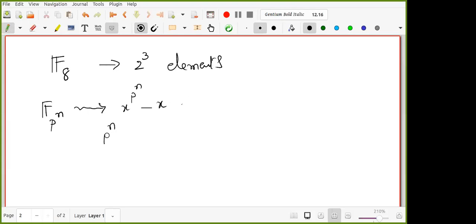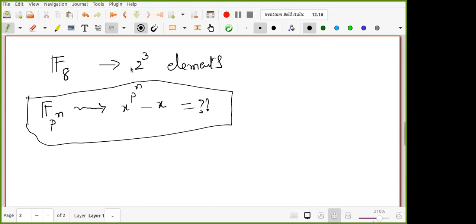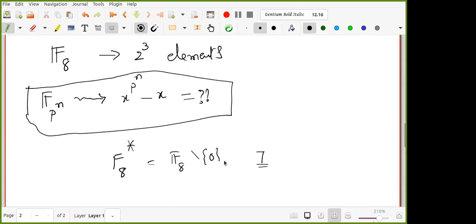Now the goal is how it splits. That is the most important point. If you exclude 0, they are the elements of the finite field. But some of them are generators, some of them are not generators. That is the whole overall crux of the story. Now again I'll go back here. Somebody now tell me how many elements are there in the multiplicative group F8 star, or F8 minus 0? That is easy, right? 7 elements are there. So it is a cyclic group with 7 elements. Now how many generators will be there?